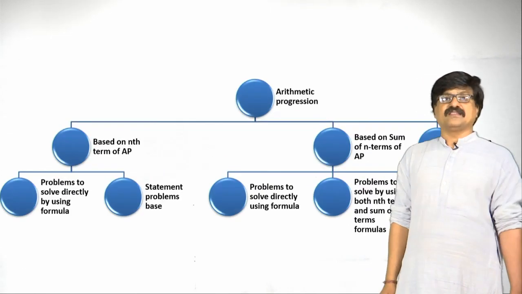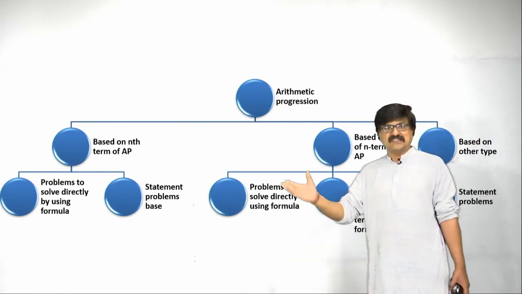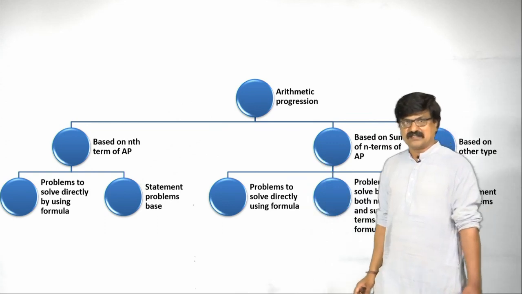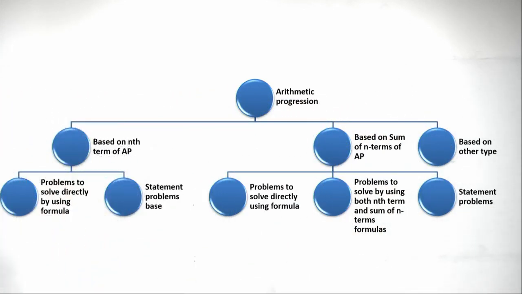The next one is, see, AP means all these ideas are there. See, you just go through once, based on nth term, based on sum of n terms, based on other types. Nth term, two varieties are there.